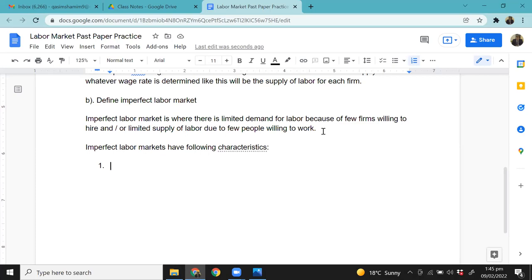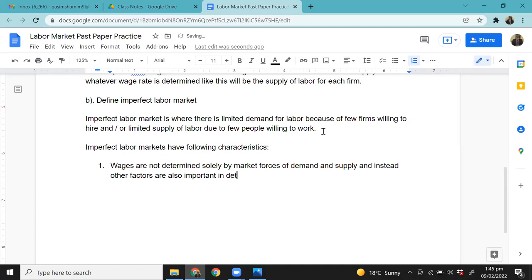Then another thing that you need to know is that wages are not determined solely by market forces of demand and supply, and instead other factors are also involved in determining wages, like existence of trade union, government intervention, right?